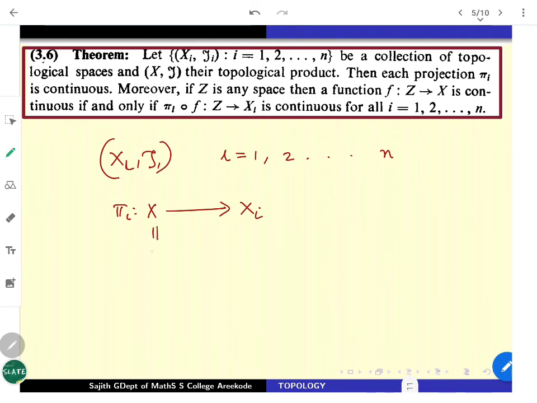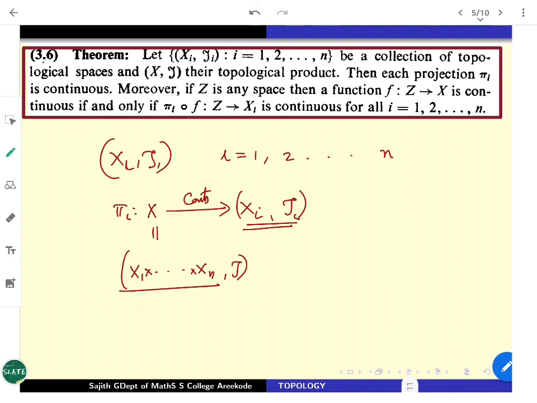See, my X is what? X is the product space, meaning the product set equipped with the product topology. Understand? So (X_i, tau_i)'s are given to be n topological spaces; form the product with the product topology tau. Then you have n projection functions. They are all going to be continuous functions. They are all maps in our terminology. Maps, or mappings, means continuous functions, we call that. That is the first part of